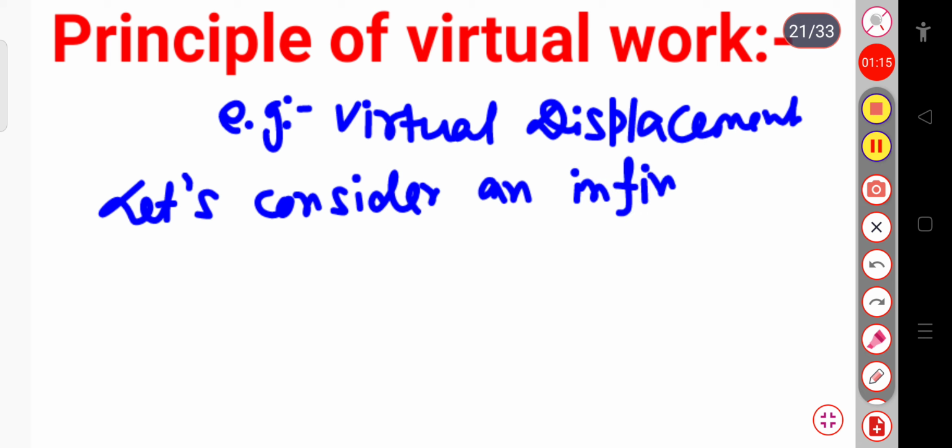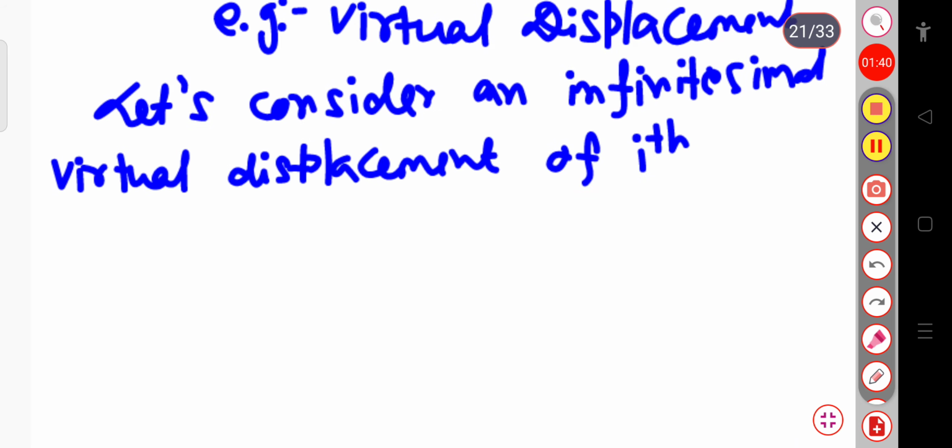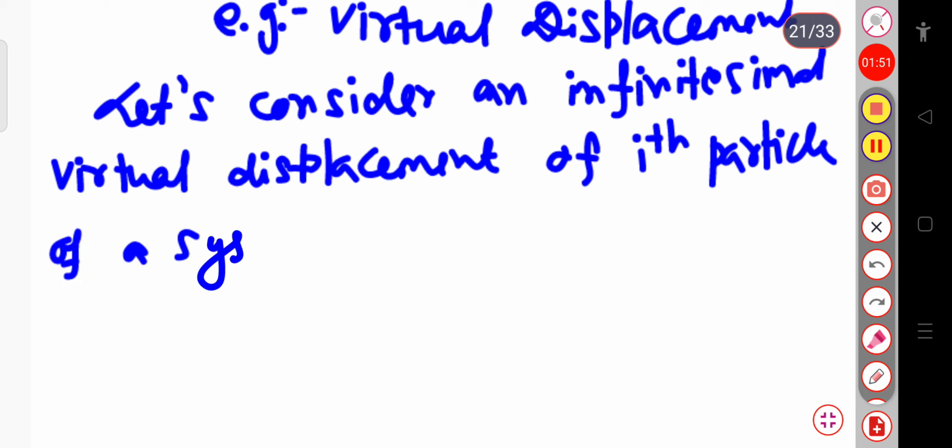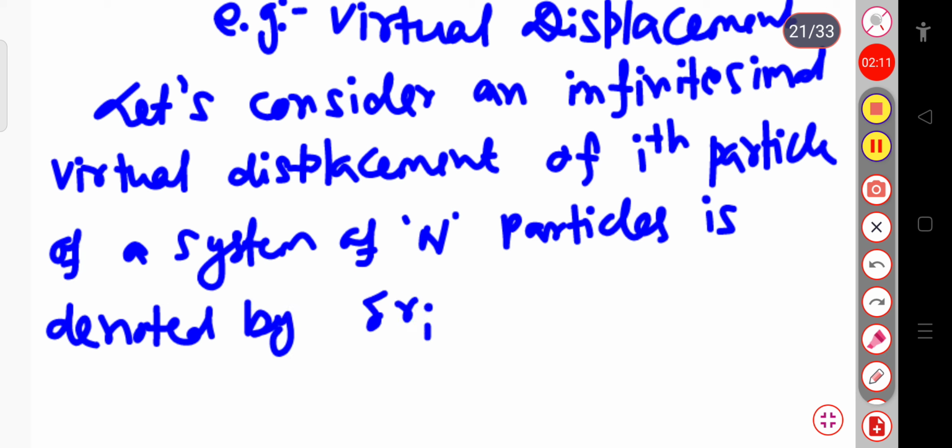An infinitesimal virtual displacement of the ith particle, any particle at the ith position, of a system of n particles is denoted by delta Ri.